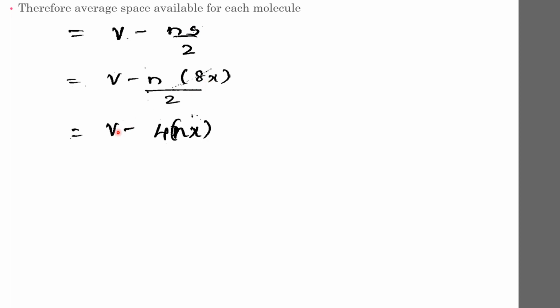So that will be V minus 4 into nx. And this 4 into nx can be written as b. So this will be V minus b, where b is equal to 4 into nx. n into x, x is the volume of each molecule, into n will give the volume of all the molecules. So b is 4 times the actual volume of molecules.